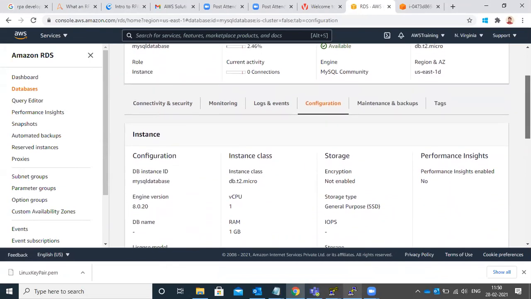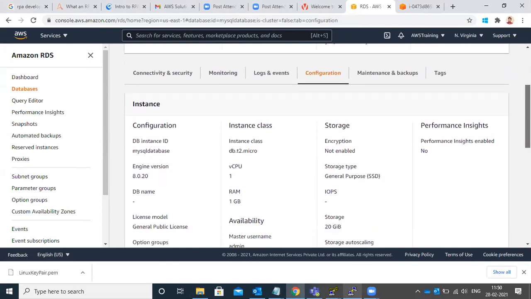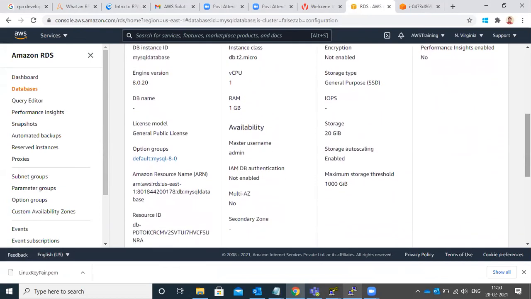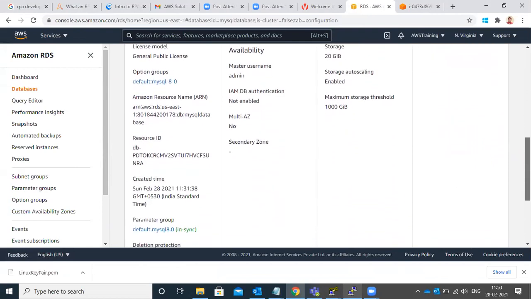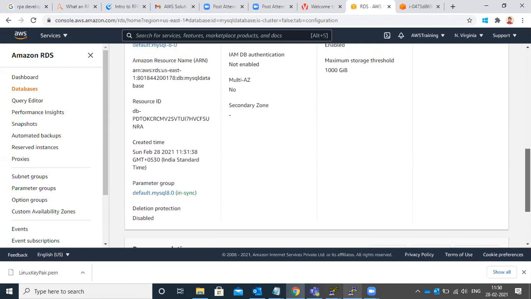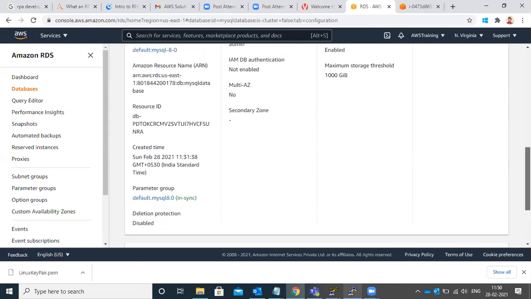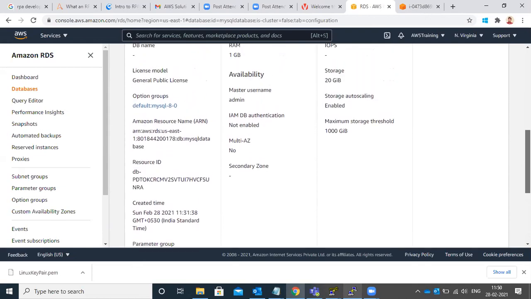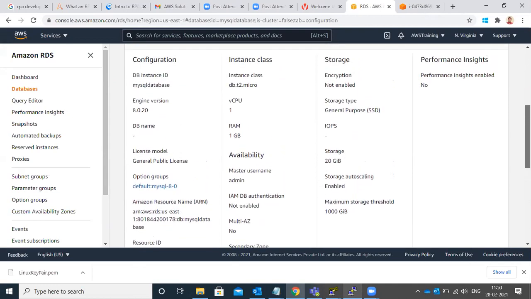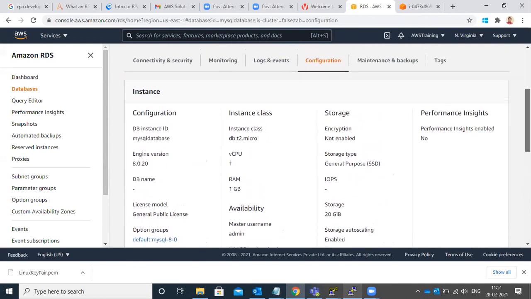Here I select a configuration. Just scroll down further. Just go up. The instance name is MySQL database only, no? Yes. Okay, just go up.